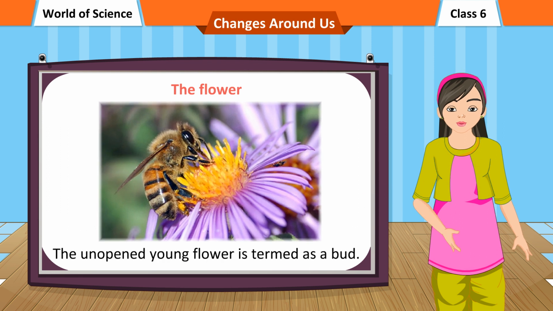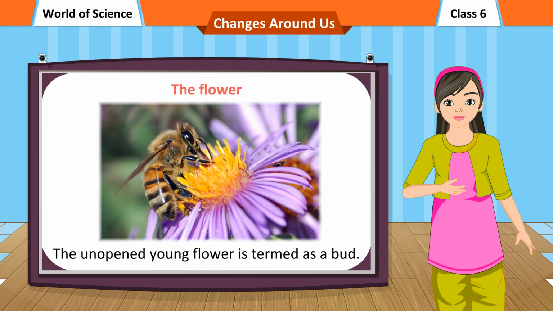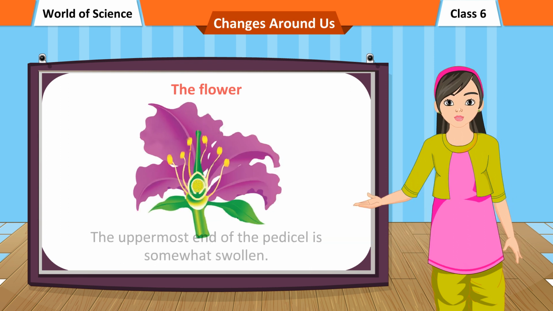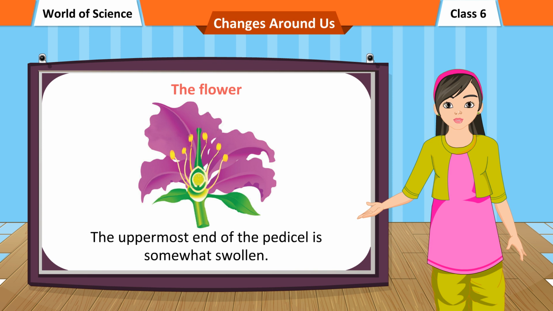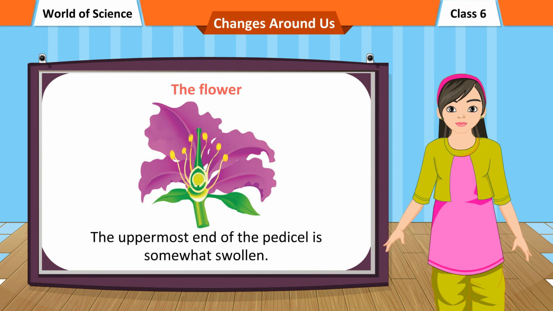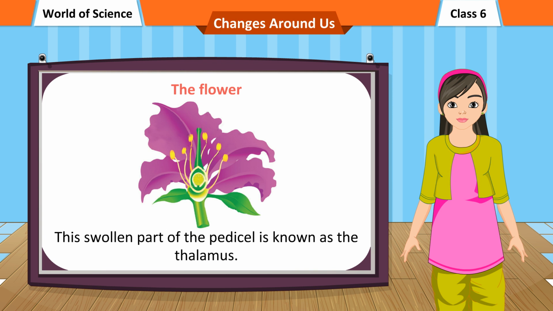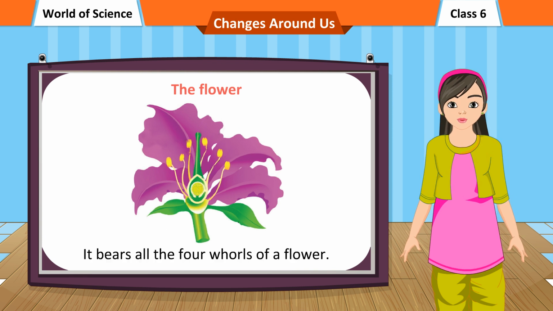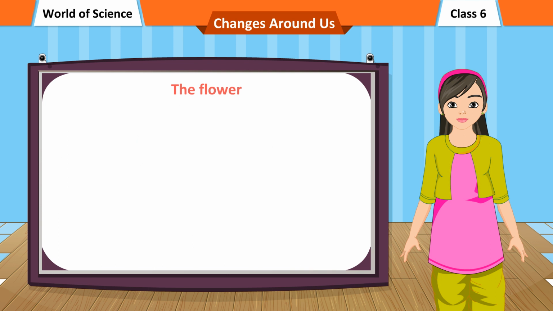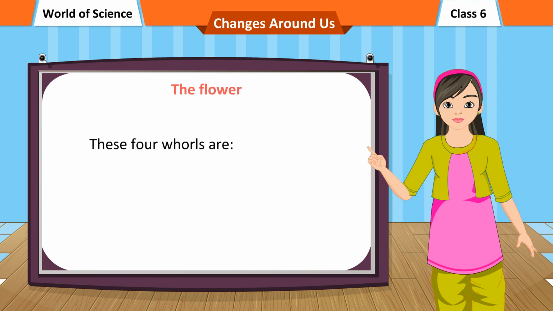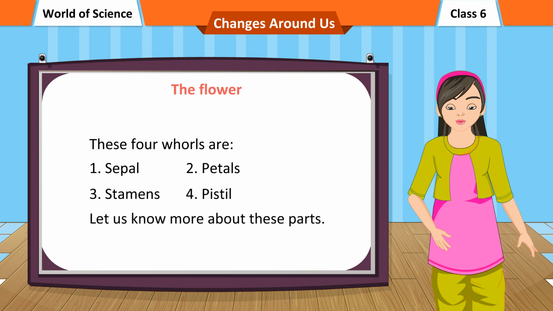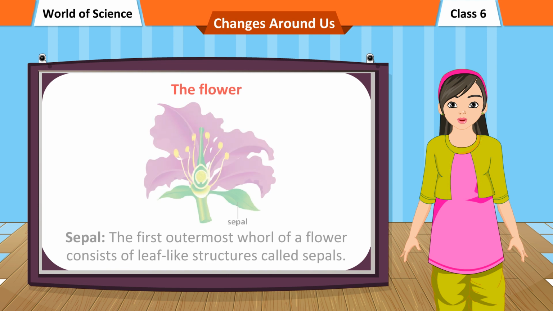The unopened young flower is termed as a bud. The flower is borne on a stalk called pedicel. The uppermost end of the pedicel is somewhat swollen. This swollen part of the pedicel is known as the thalamus. It bears all the four whorls of a flower. These four whorls are sepals, petals, stamens, and pistil. Let us know more about these parts.